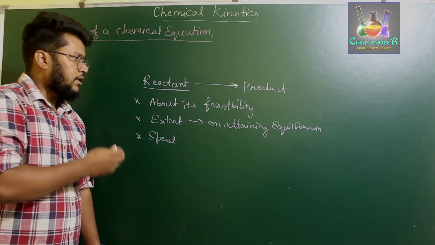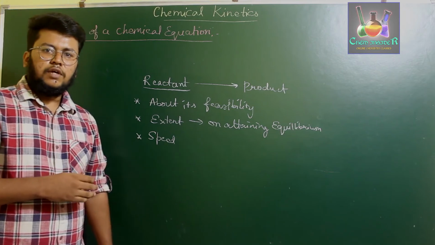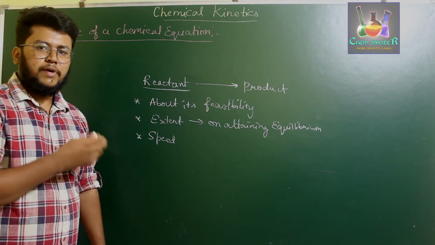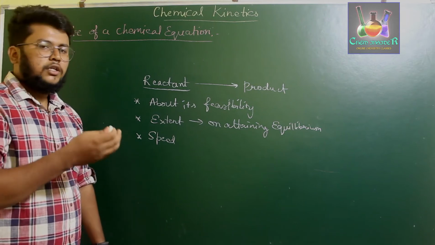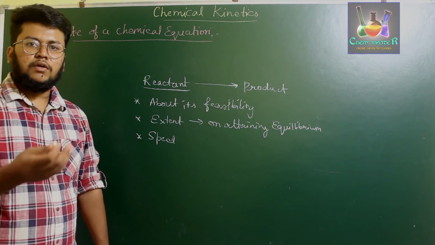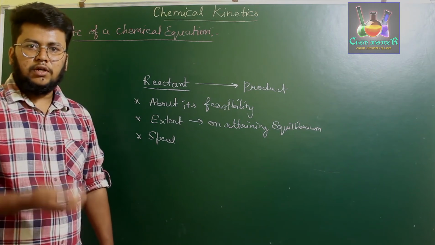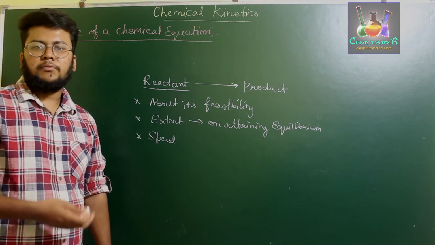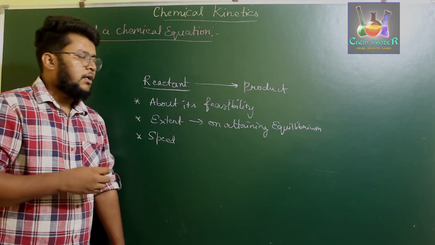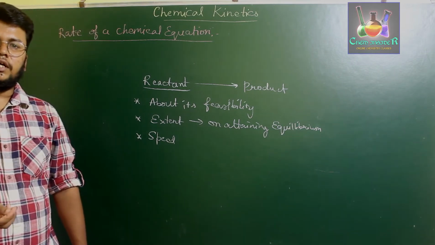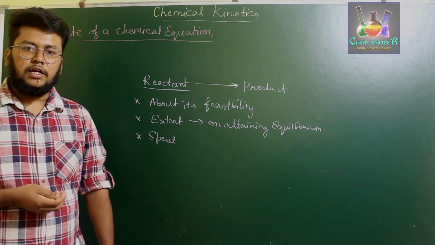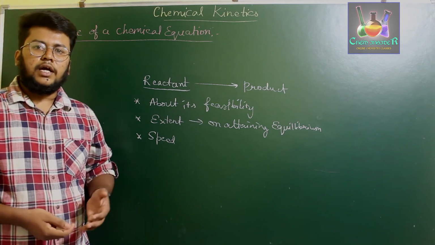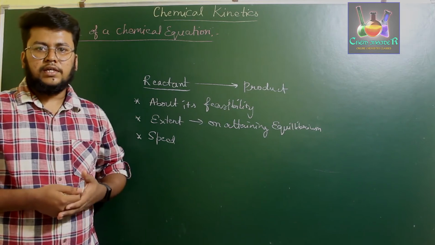After some time, the reactant has been converted to product. Therefore, the concentration of the reactant will be less than the initial value, or you can say that the concentration of product is more than the initial value. Initially, there were no products at all, but after some time, some products have been formed, therefore the concentration of products will increase. So, depending upon the decrease in the concentration of reactant or the increase in the concentration of product, we call it the rate at which a chemical reaction is happening.